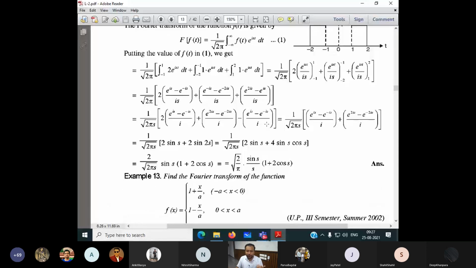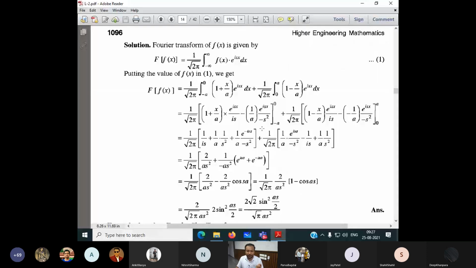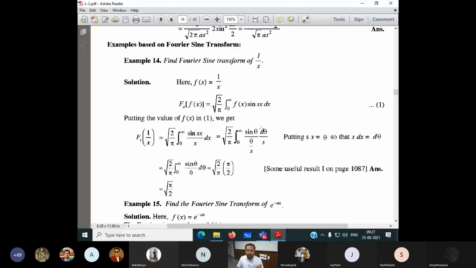This book is very good for beginners and very few mistakes are here, with examples based on the Fourier sine transform. There are a number of Indian author books besides the B.S. Grewal book. The B.S. Grewal book is very good, and in that book the typing errors are minimal.